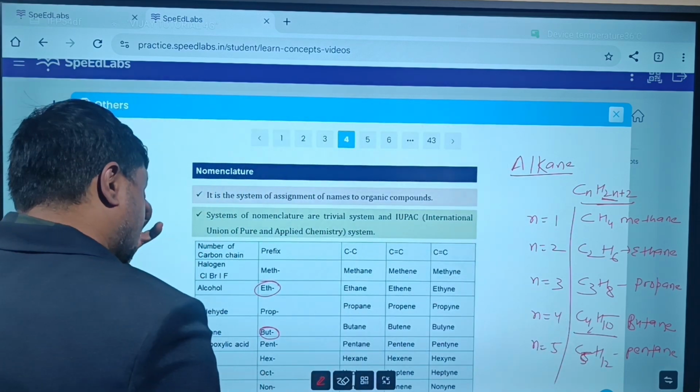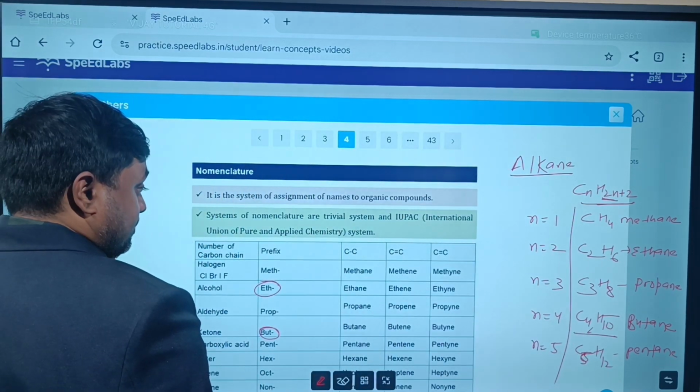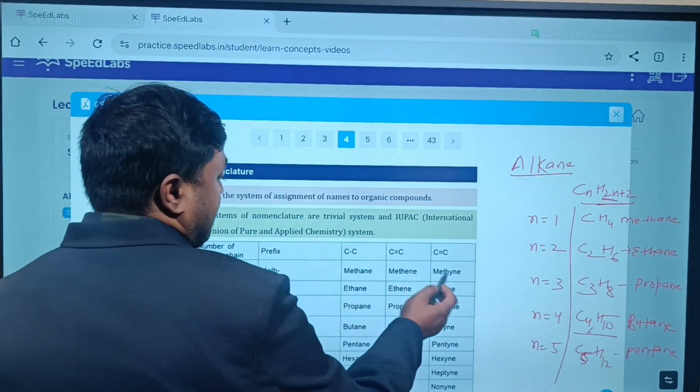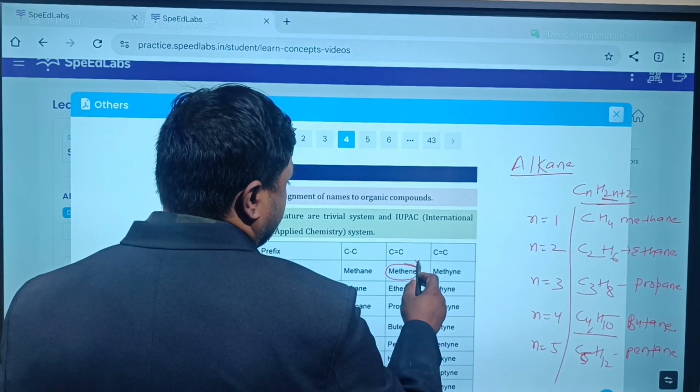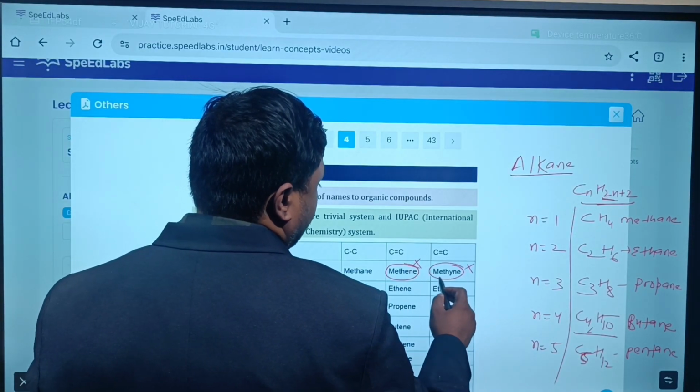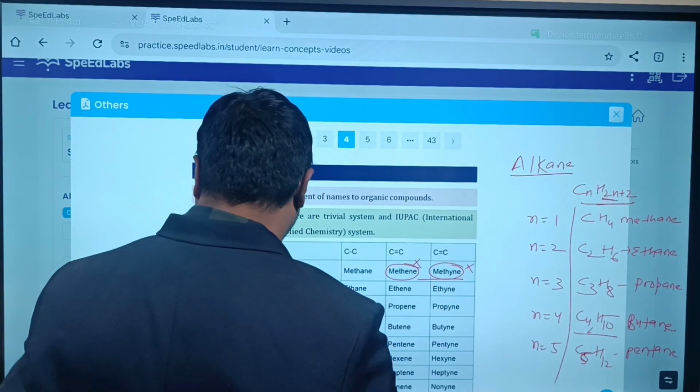Like this. Similarly there are alkenes and alkynes. The first member of alkene and alkyne does not exist in the same way as for alkane.